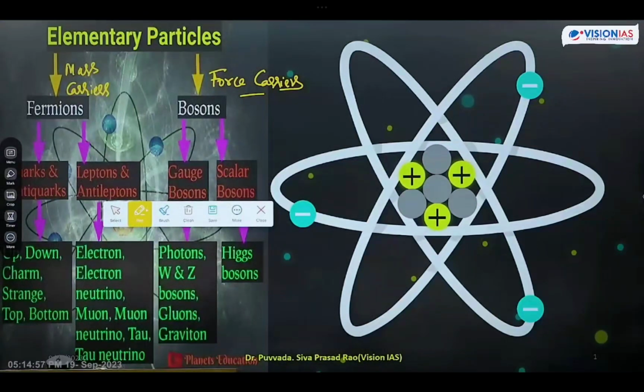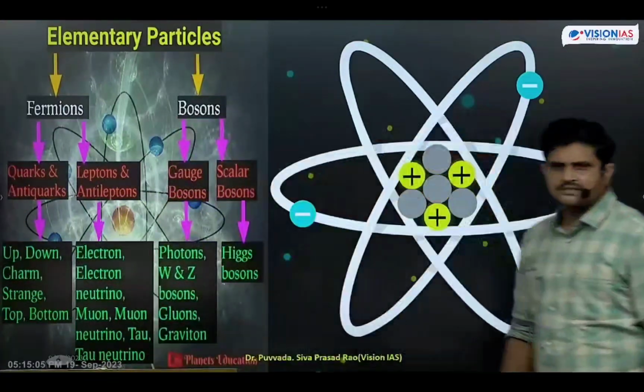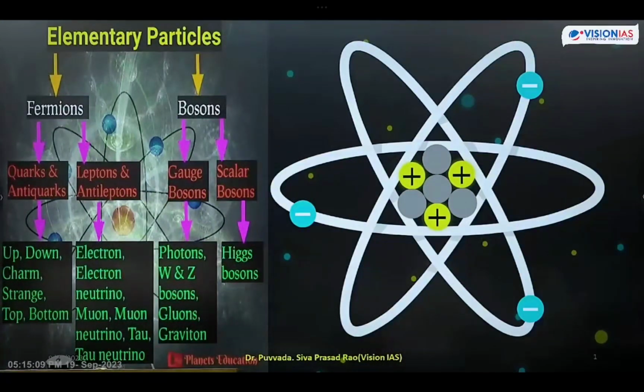Next one is, fermions include: fermions are further categorized into two types. What are those two types of fermions? Quarks, antiquarks. Next one is leptons, antileptons. And bosons are further categorized into two types: gauge bosons and scalar bosons.